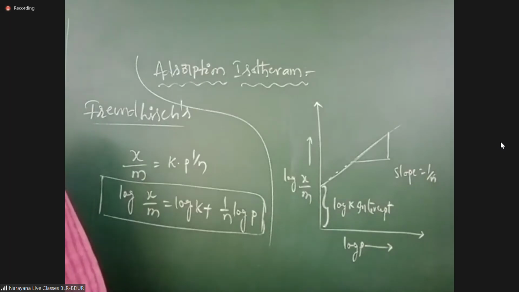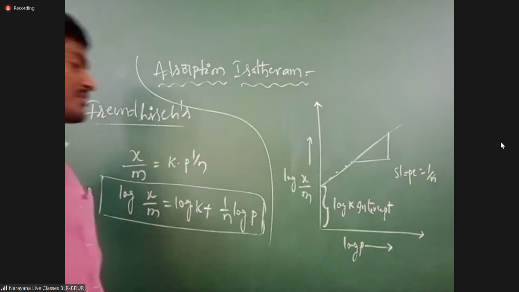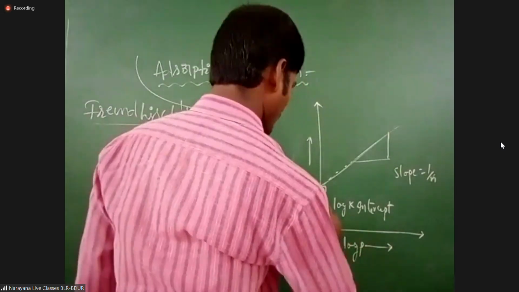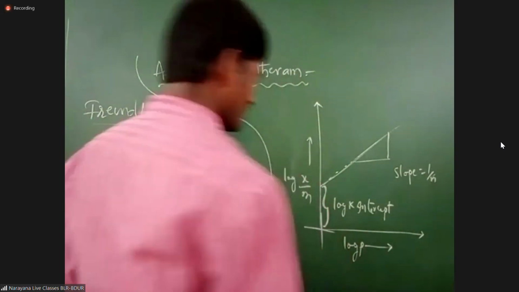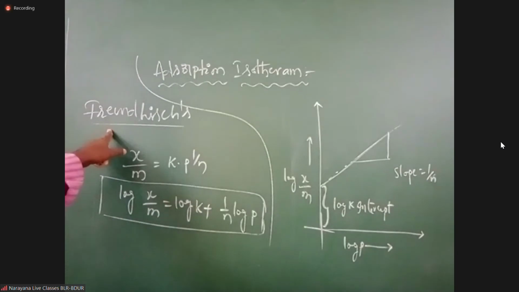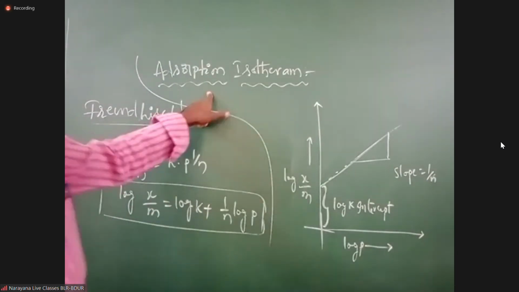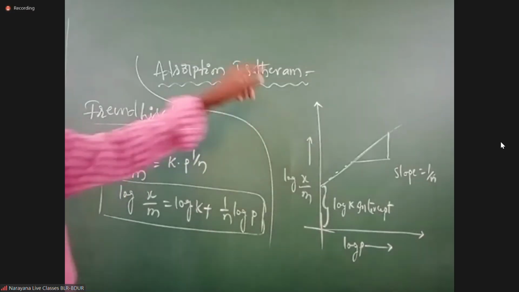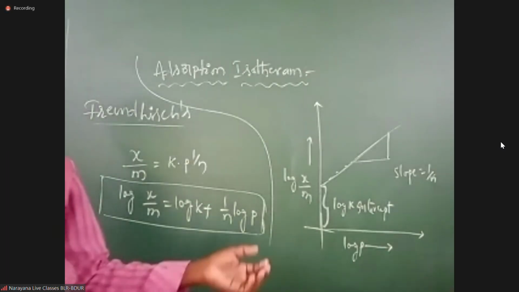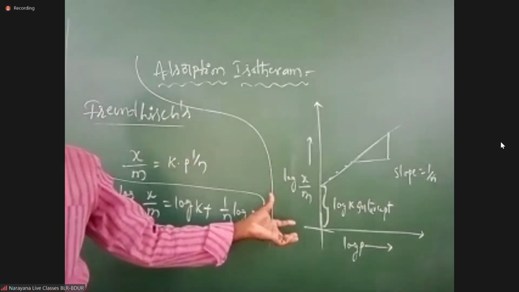Next, Freundlich adsorption isotherm. Freundlich adsorption isotherm is the quantity of gas adsorbed by the unit mass of the solid adsorbent.